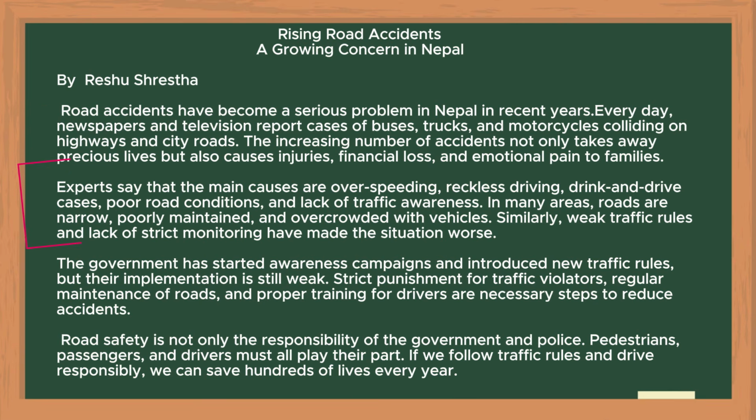Experts say that the main causes are overspeeding, reckless driving, drink and drive cases, poor road conditions, and lack of traffic awareness. In many areas, roads are narrow, poorly maintained, and overcrowded with vehicles. Similarly, weak traffic rules and lack of strict monitoring have made the situation worse.